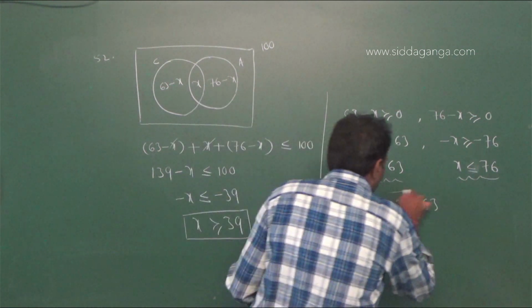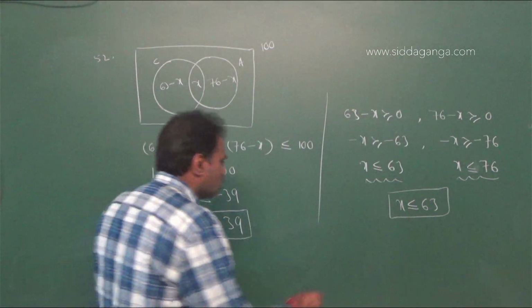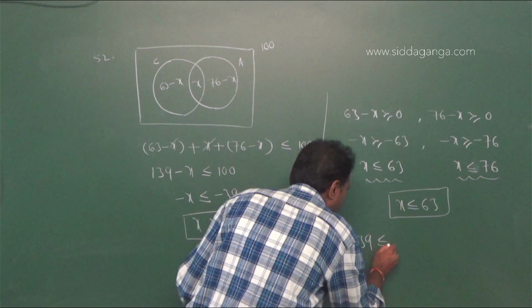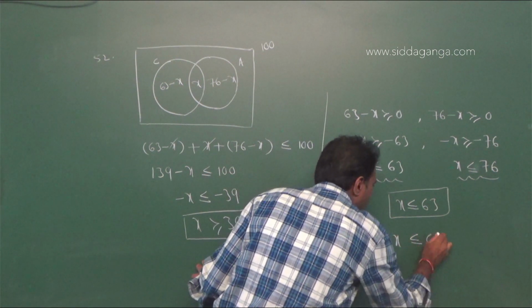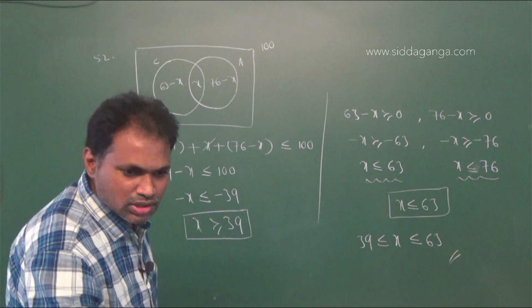Therefore, one condition is x is less than or equal to 63 and the other is x is greater than or equal to 39. Therefore 39 is less than or equal to x is less than or equal to 63. Therefore option 1 is right. Next question.